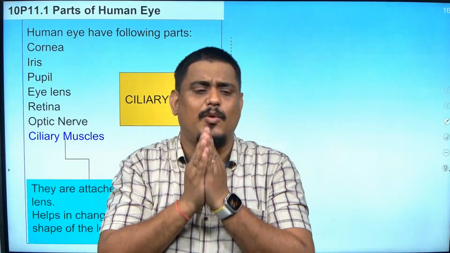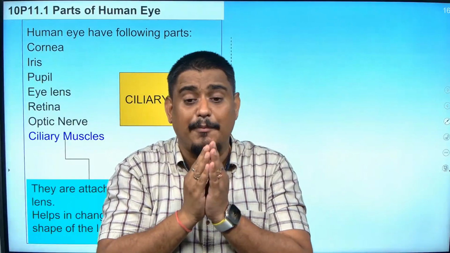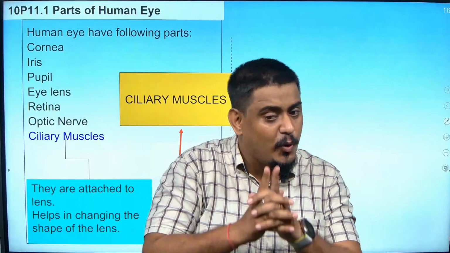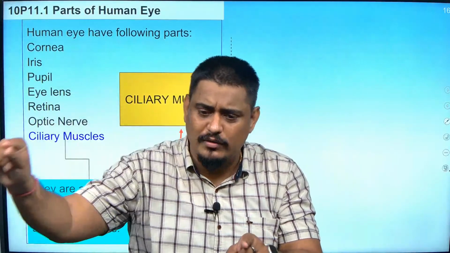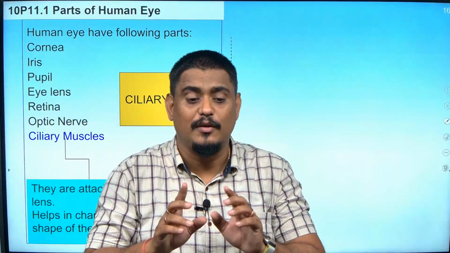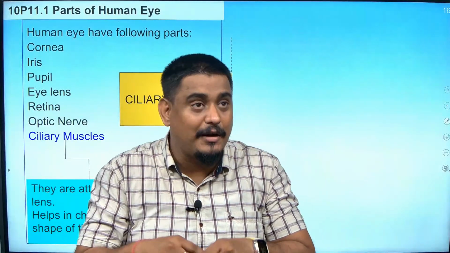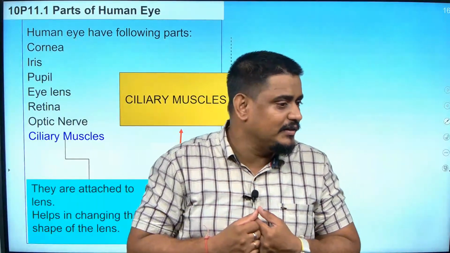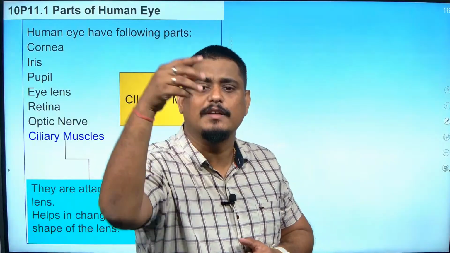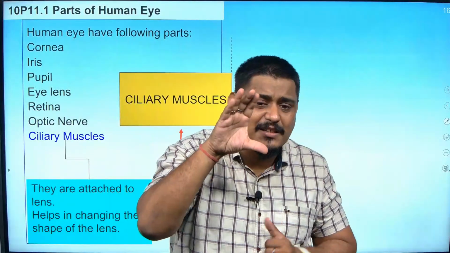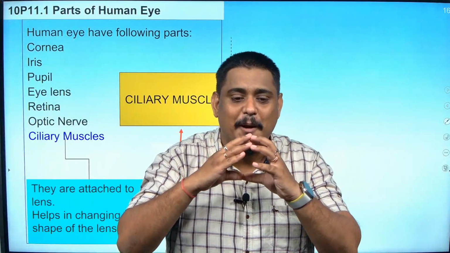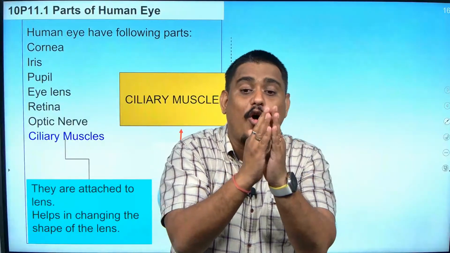The ciliary muscles have the capability of changing the focus of the eye lens. I hope you know that any lens has a focal length, and it is fixed for a normal lens. But our human eye is the kind of lens which is capable of changing its focal length. I can focus here, I can focus there. How? Because my ciliary muscles can adjust my lens. So, my lens will not have a definite shape. My human eye lens gets deformed by whom?